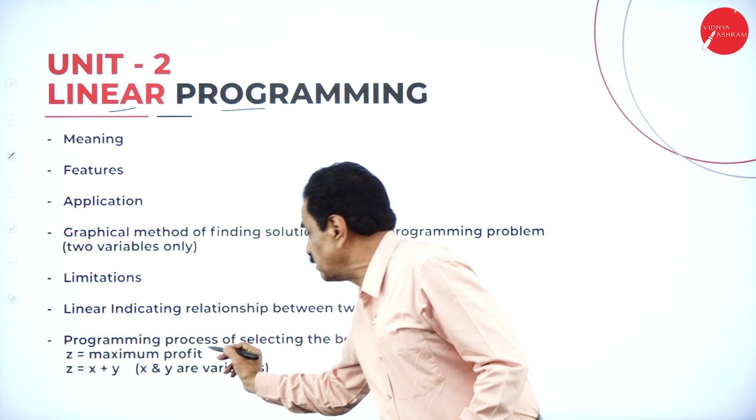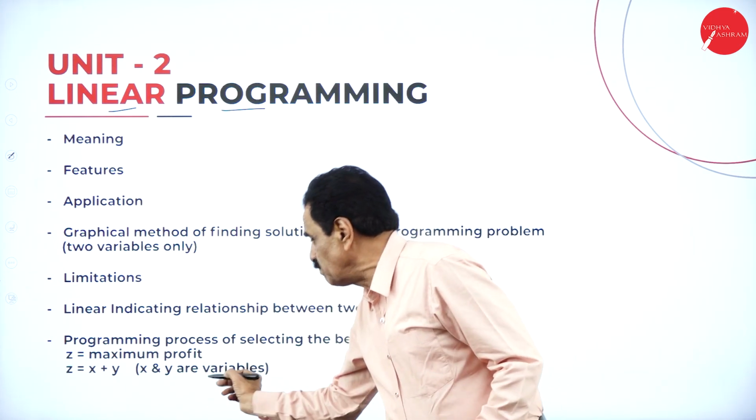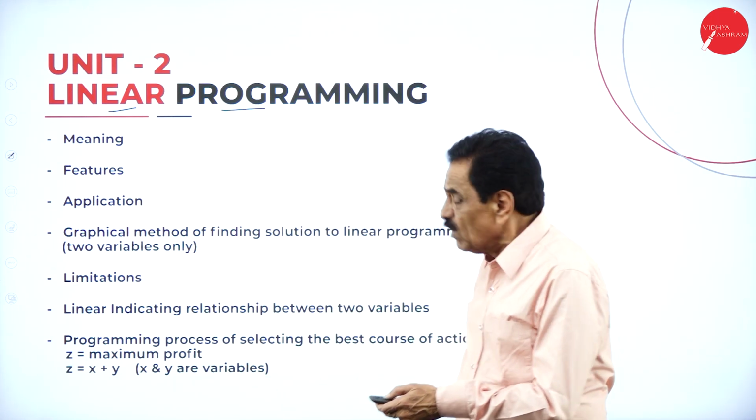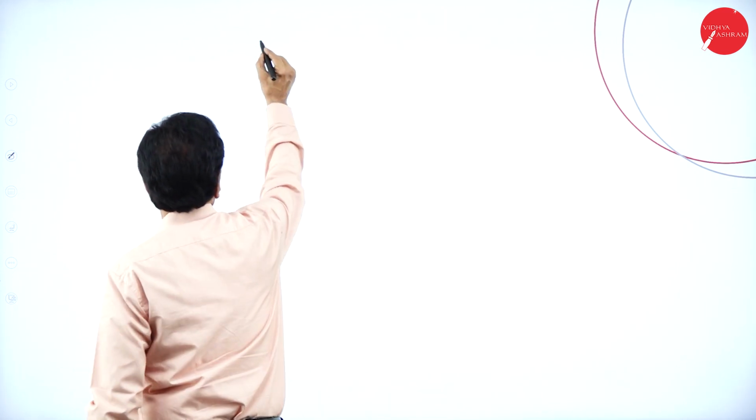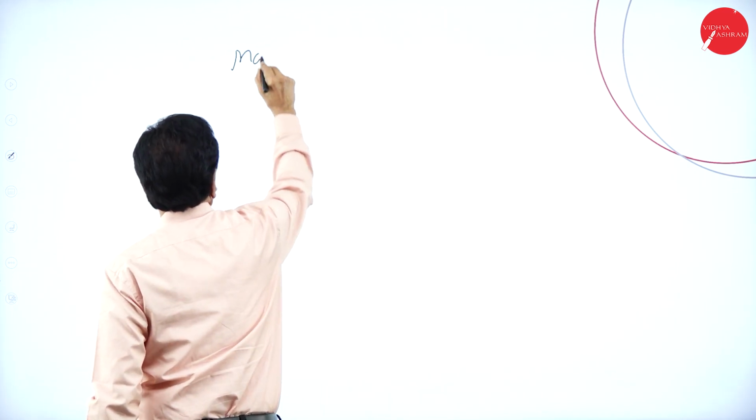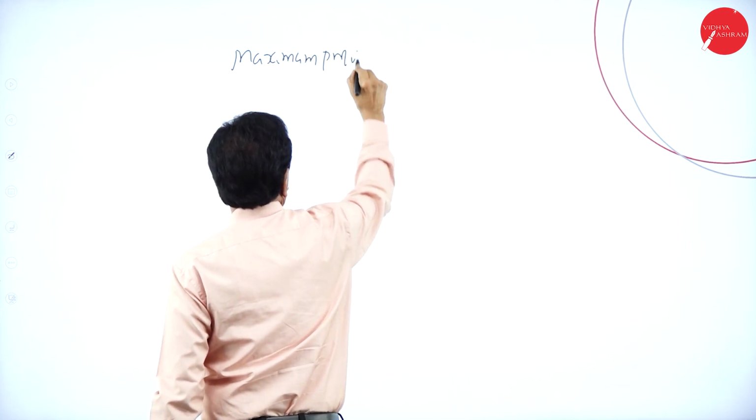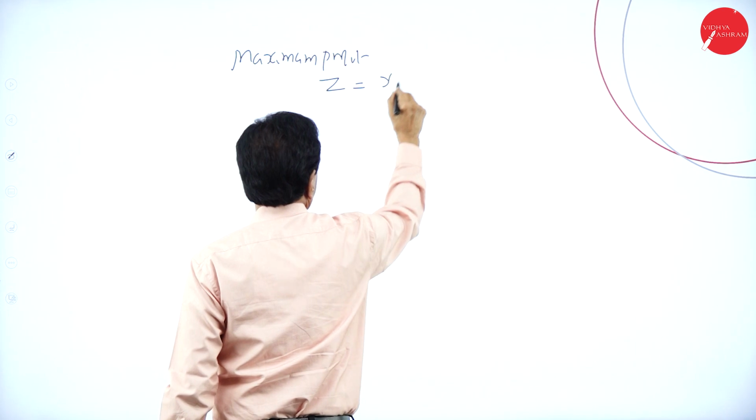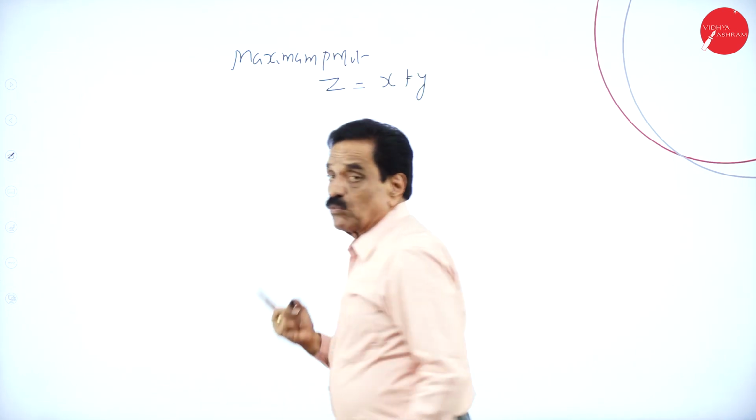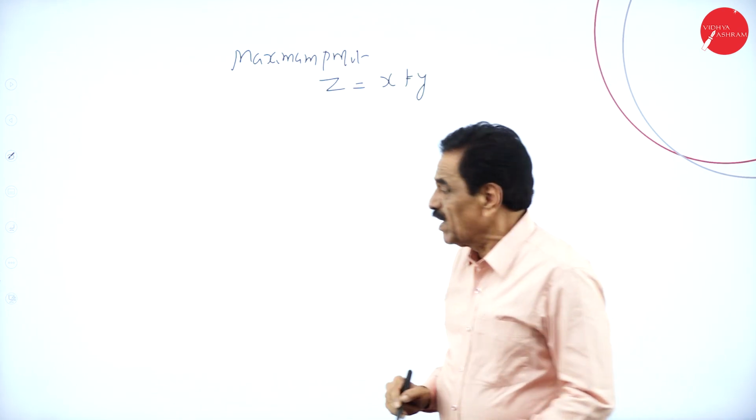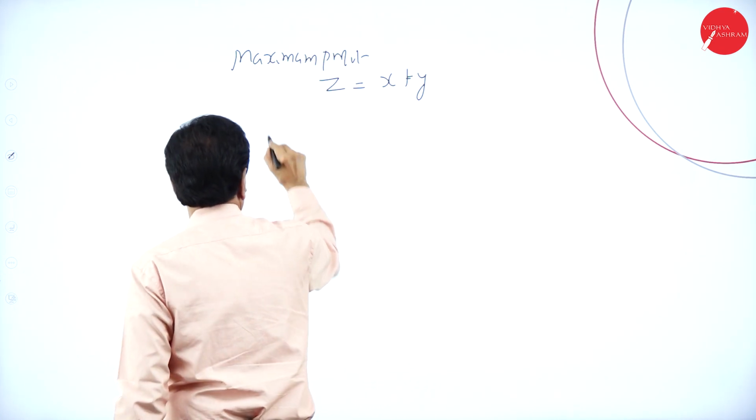Here Z is equal to maximum profit, Z is equal to X plus Y, where X and Y are variables. What do we examine now? You see that maximum profit is represented by Z is equal to X plus Y. X is one variable, Y is another variable, and you have got two equation constraints.